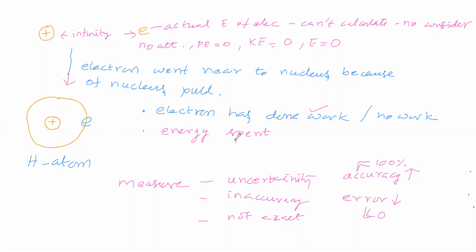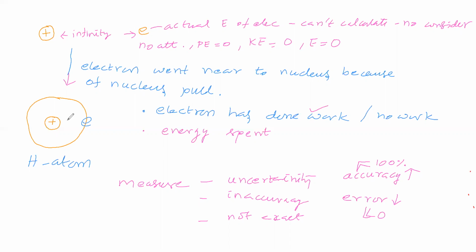From its own only. It has to travel from infinity to this distance, so it has to spend energy. From where will it get energy? From its own body it has to spend energy. So it is spending energy.